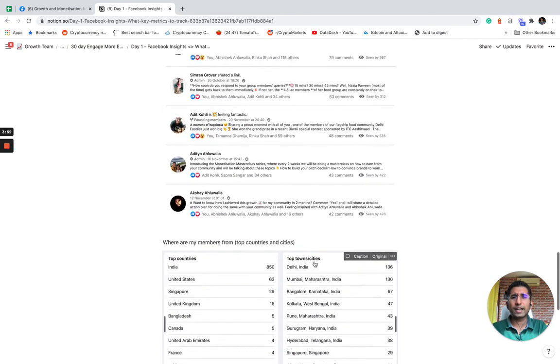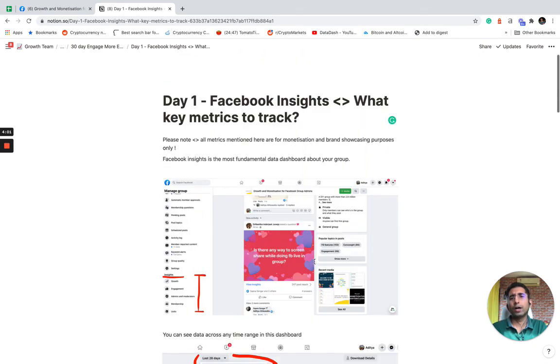So this in short is everything that you should be knowing in your Facebook Insights dashboard to track key metrics for any kind of brand relationships.